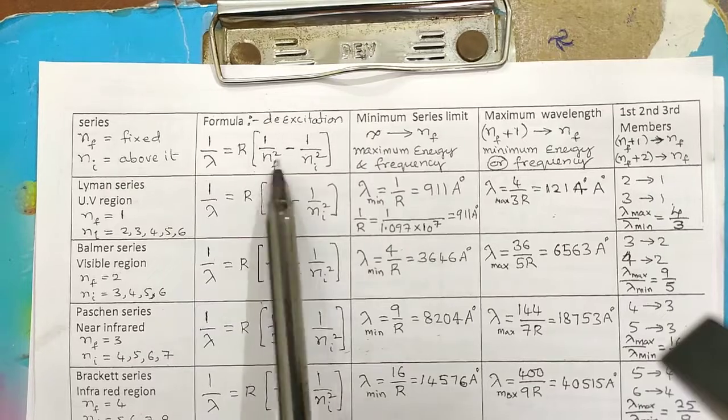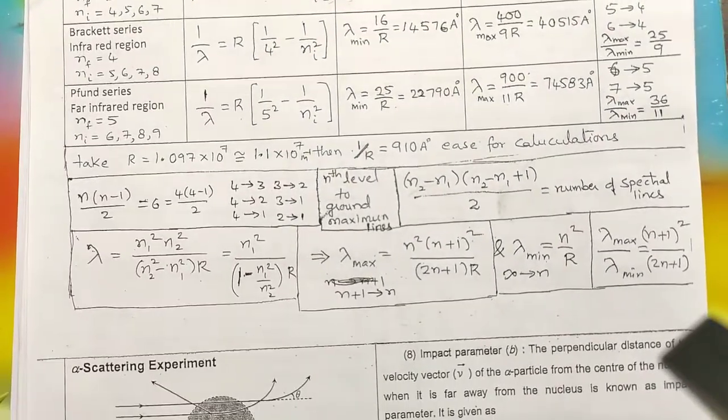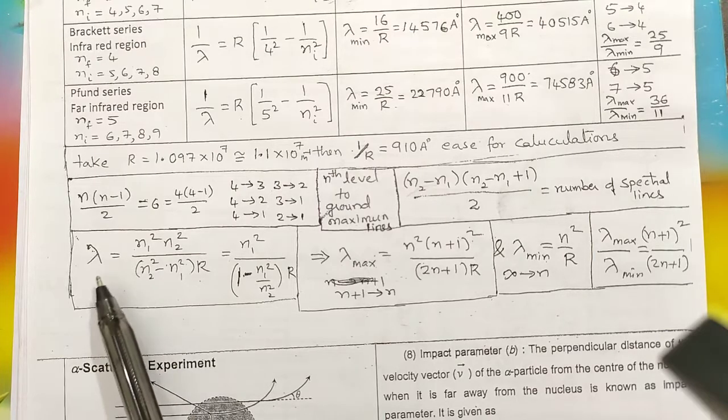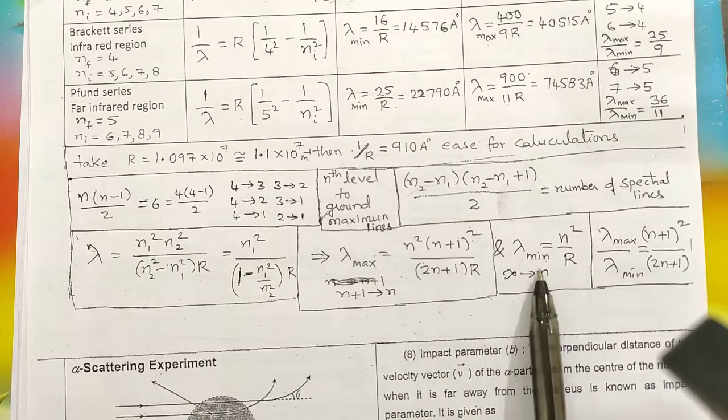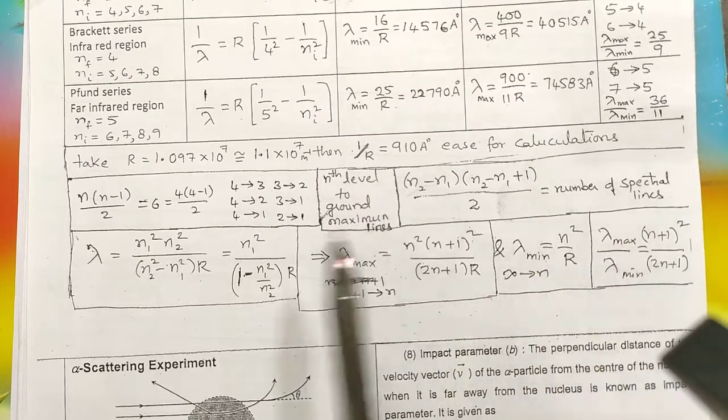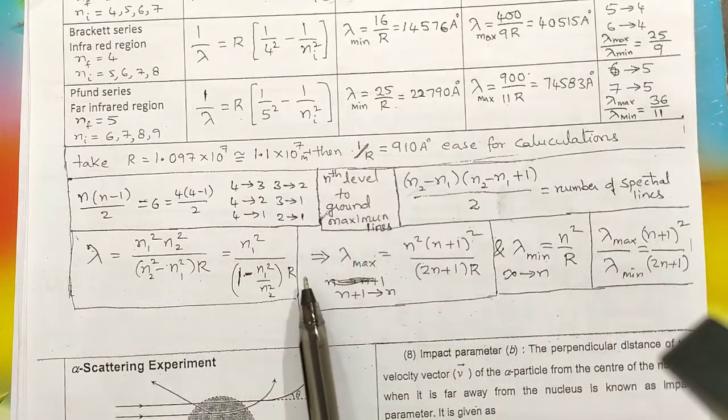Actually the better method is always to go with the basic formula and get all of them. You need to remember less, but if you want to do the calculation more quickly, you can remember the formulas. Wavelength in any transition, maximum wavelength, minimum wavelength, ratio of wavelengths can be calculated with these formulas. If you have patience to memorize and your memory is good, please do that.